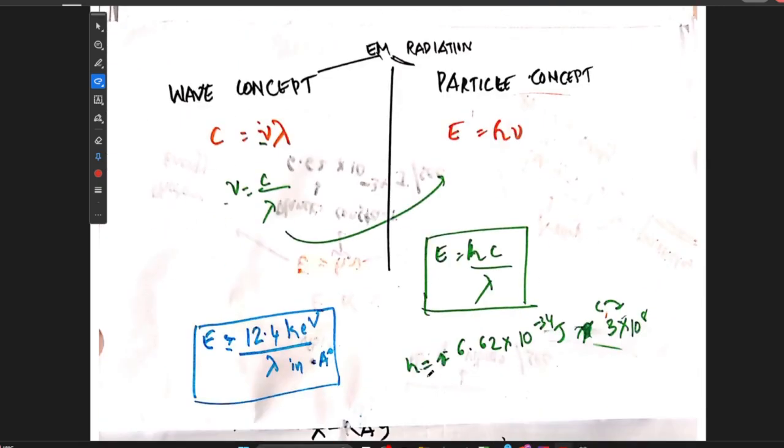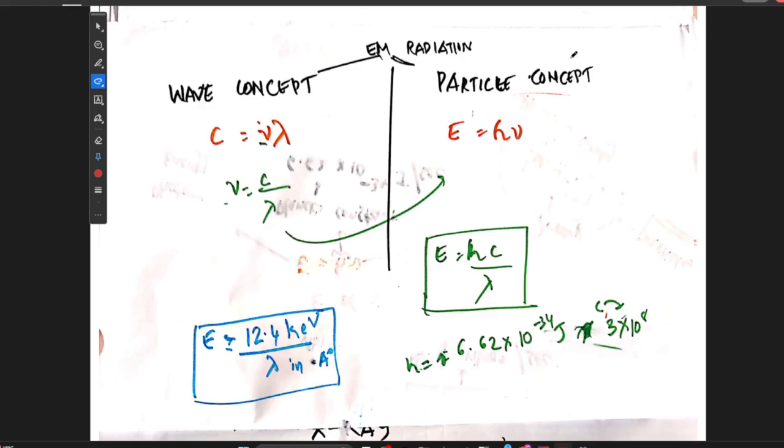Finally, if we combine both these concepts, that electromagnetic radiation is made up of waves and also made up of particles, then in the wave concept we have seen that velocity is equal to nu lambda. If we change it, nu is equal to velocity by lambda.